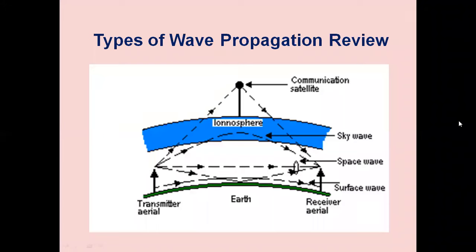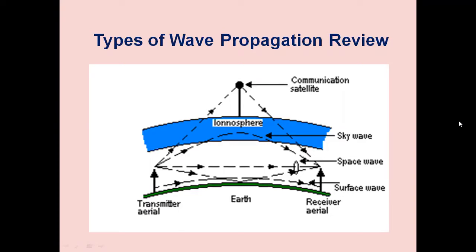There are different types of wave propagations, namely ground wave propagation, which is also known as a surface wave propagation, sky wave propagation, or ionospheric propagation, space wave propagation, which is also known as direct wave propagation or line of sight wave propagation.